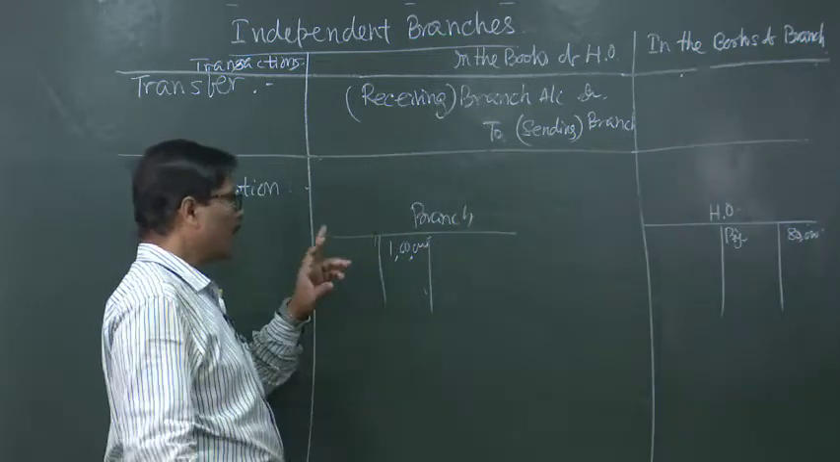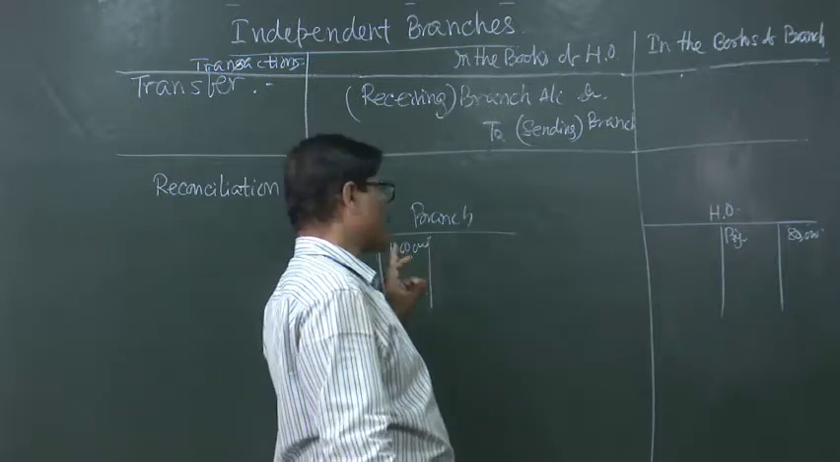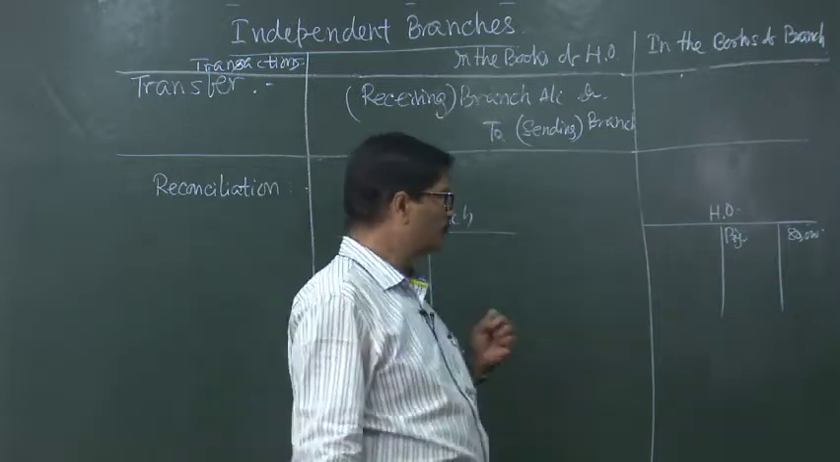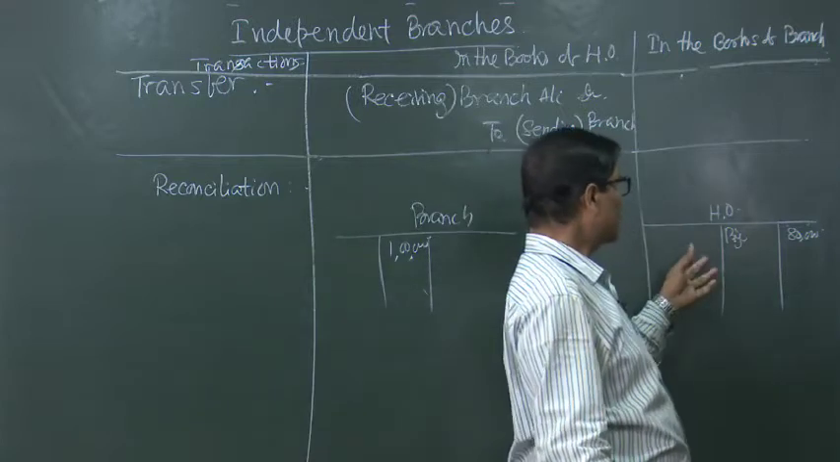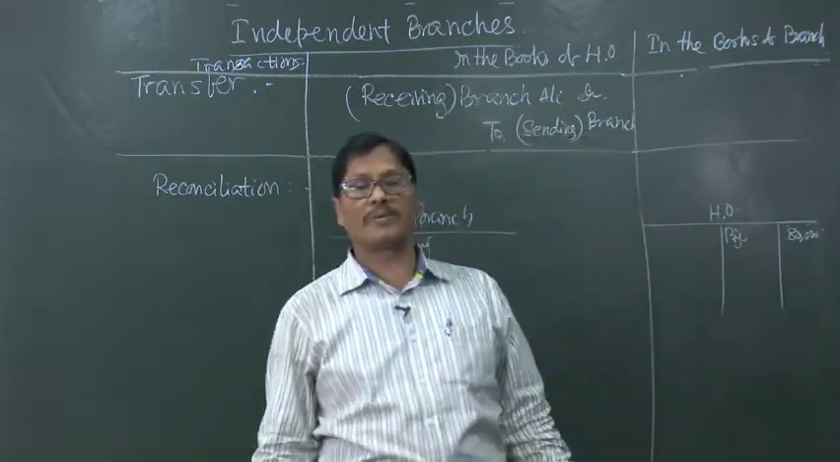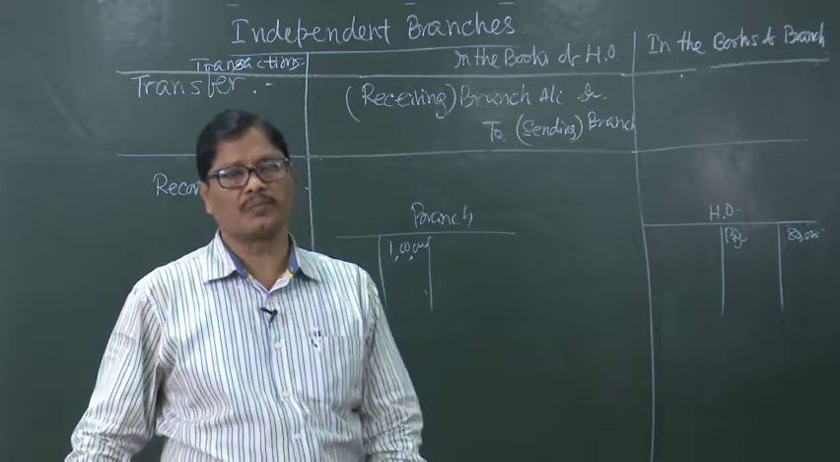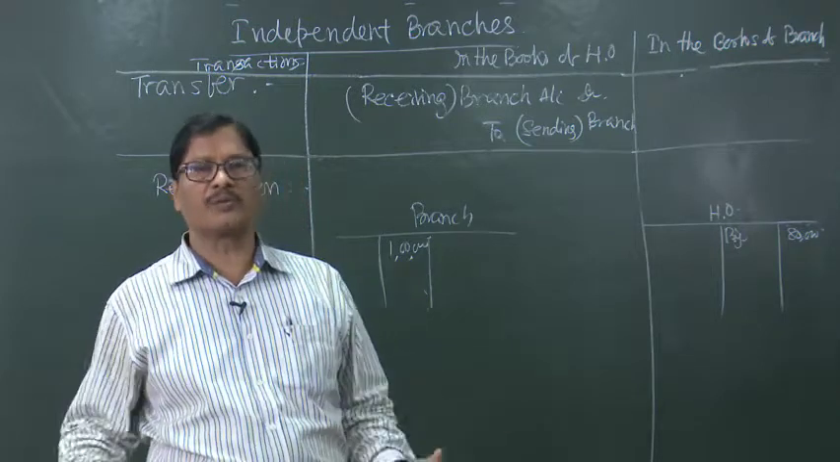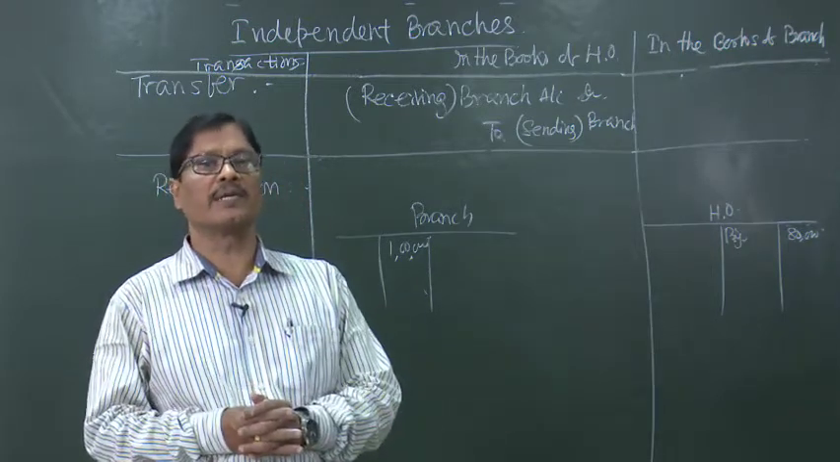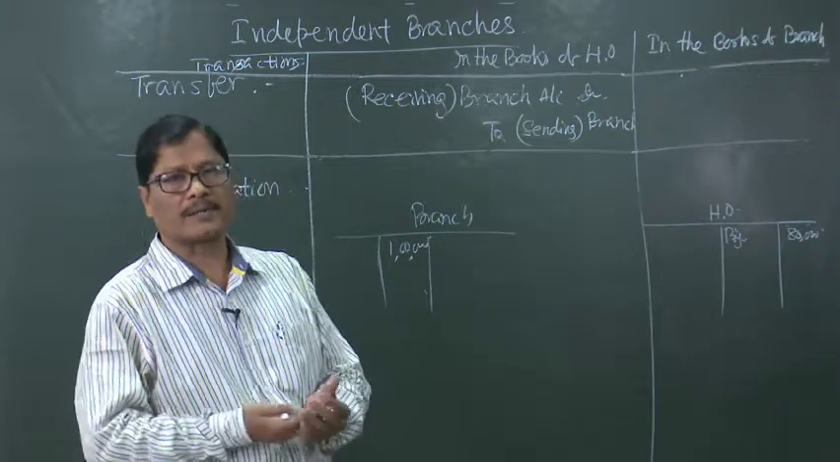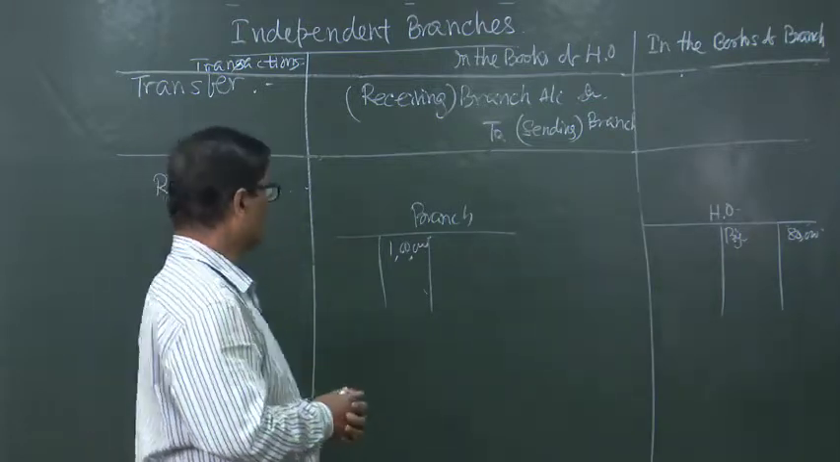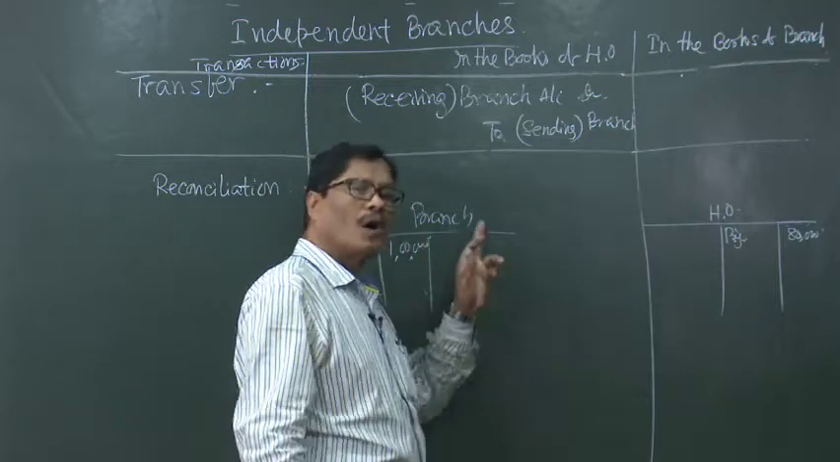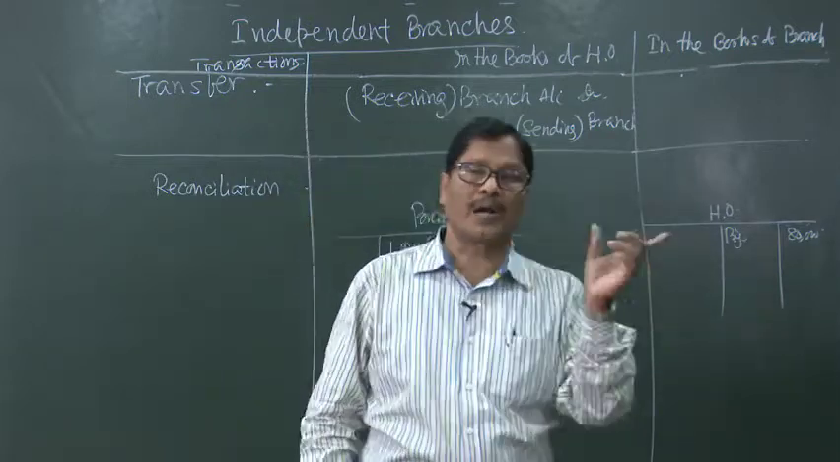Head office is telling the branch that you are a debtor to the extent of 1 lakh because I have sent goods. The branch is telling, no, we have received only 80,000 rupees worth of goods. So, 20,000 rupees worth of goods are called goods in transit. For that, who will pass the entry? Either the head office or the branch can transfer, but not both.